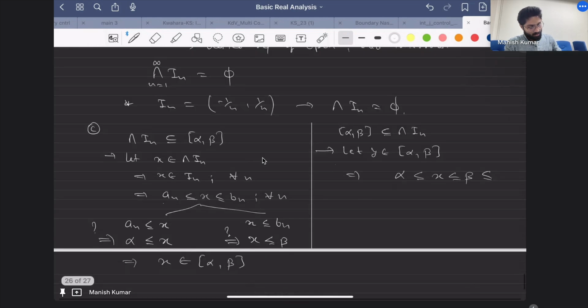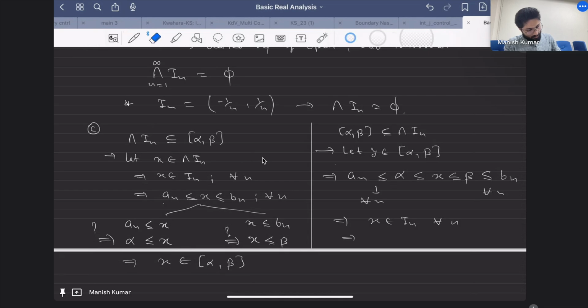This tells you that x belongs to the intersection. So this proves the other inclusion, right? This is how you can prove this, although the argument is quite easy. You don't have to do much.